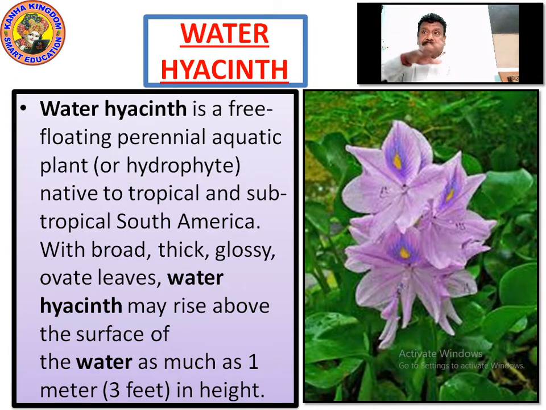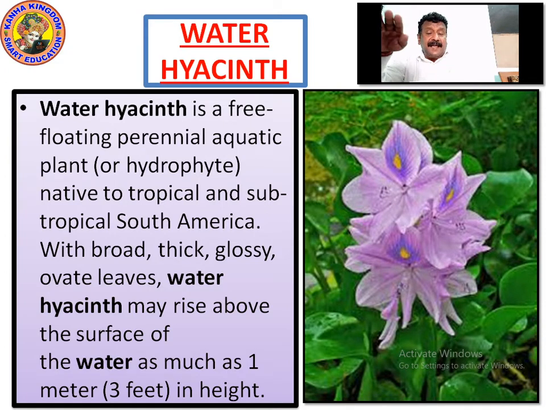When we talk about aquatic, it means the thing which is near water or in water. Perennial means very often or seasonal, most of the time.